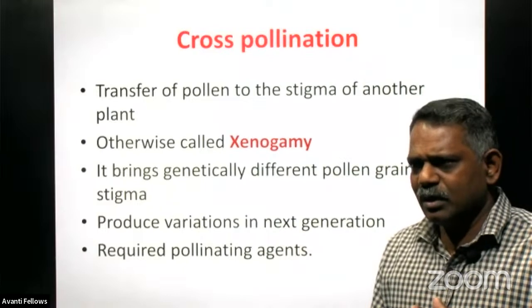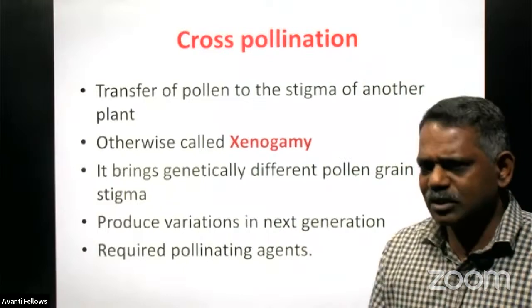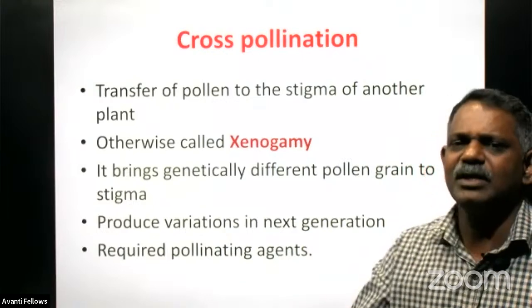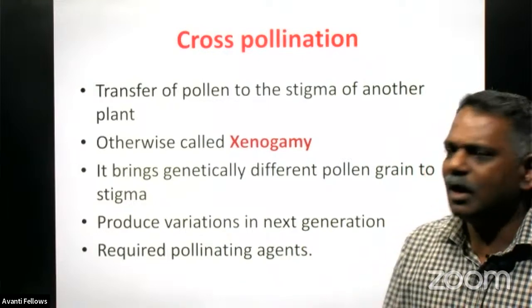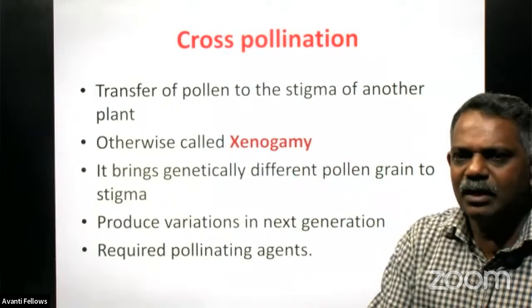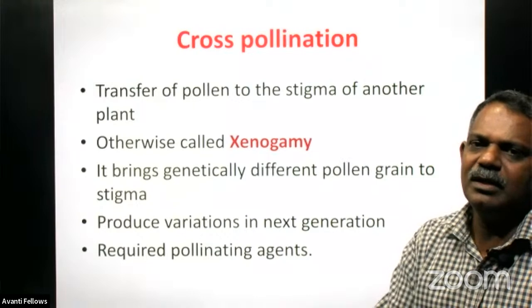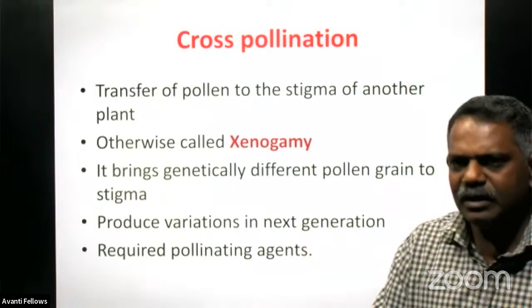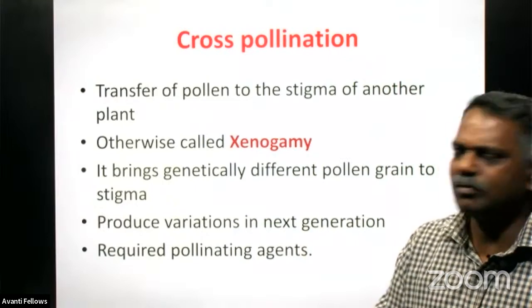Ultimately, individuals go for sexual reproduction to produce variations in the coming generation. And it is possible only through cross-pollination, because here two parents are involved in the production of the new generation. Two plants are involved in this process of reproduction.